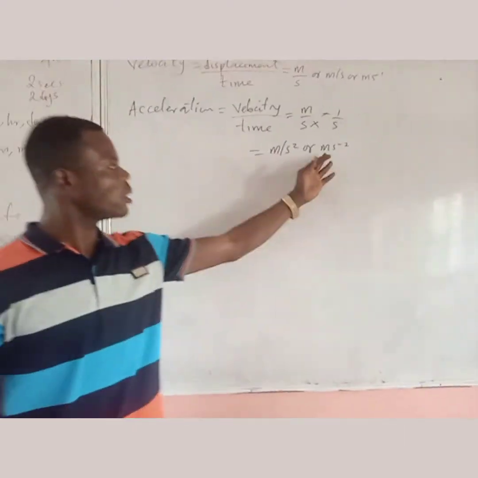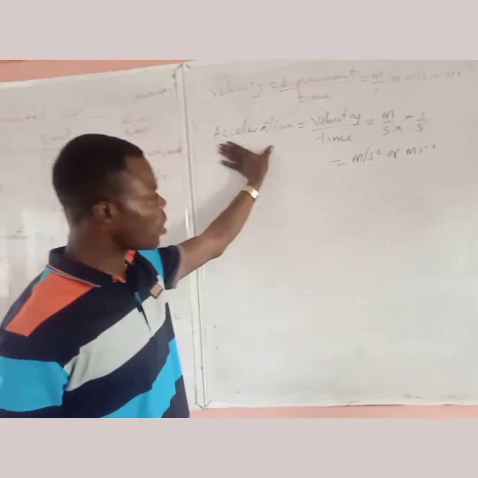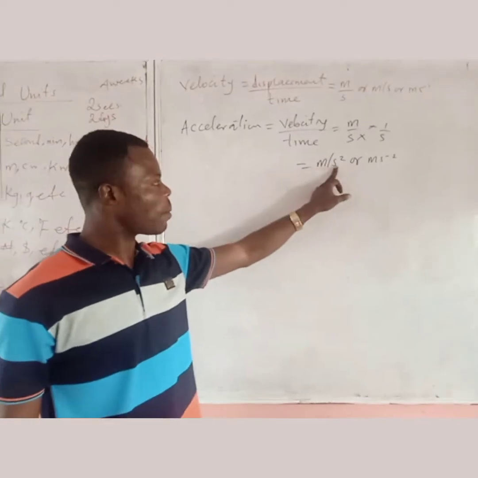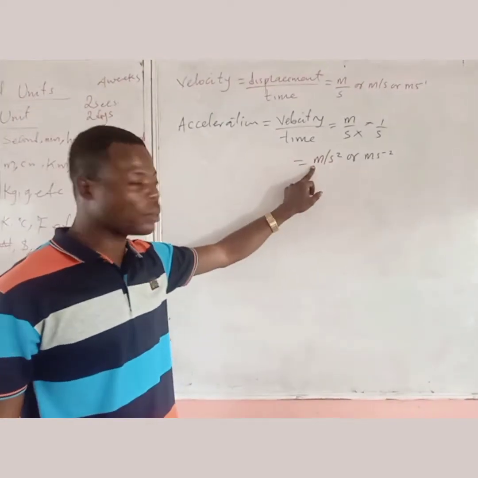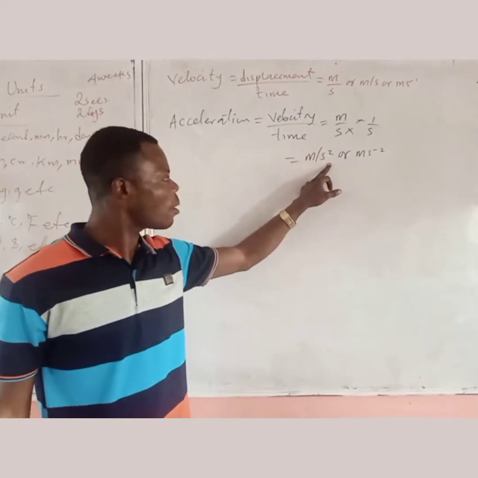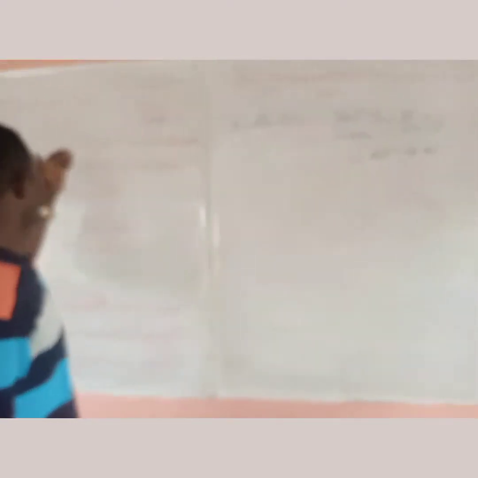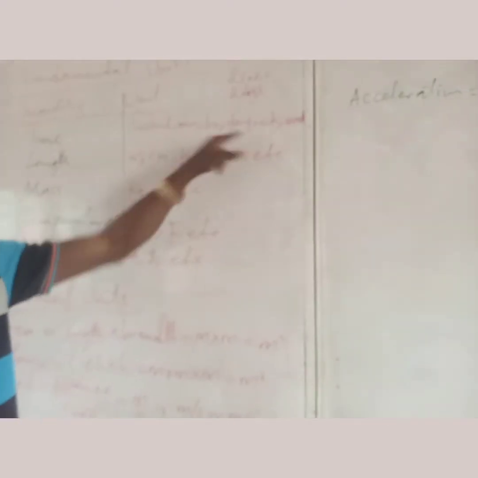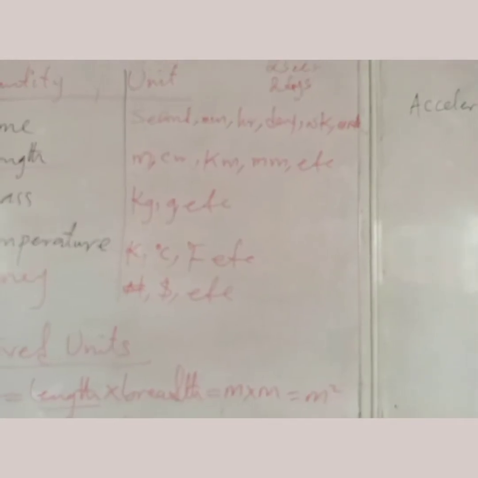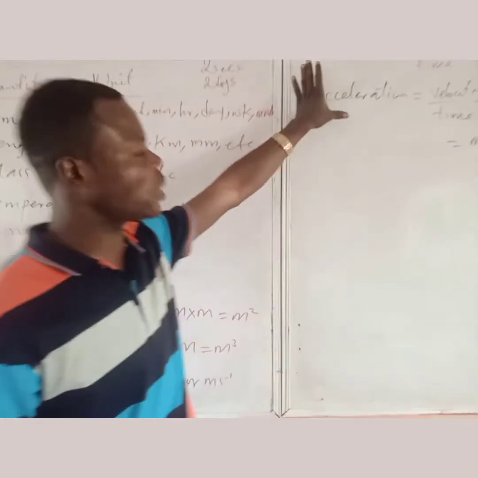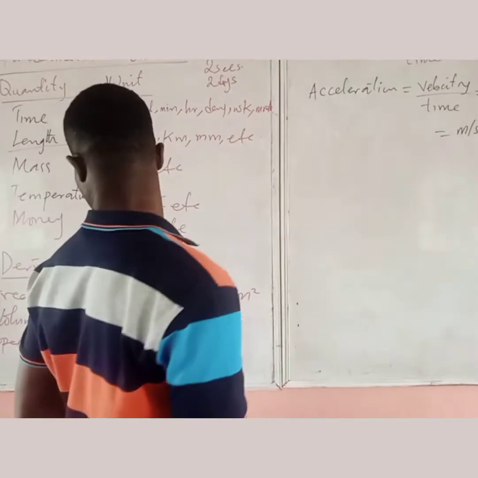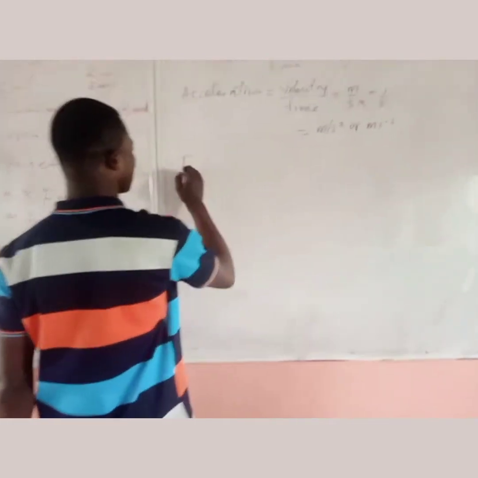So this is the unit for acceleration. Don't forget, this can also be centimeter per hour square, or kilometer per hour square, or per day, anything. It depends on the type of unit that we selected, which will determine the actual unit for the derived quantities.